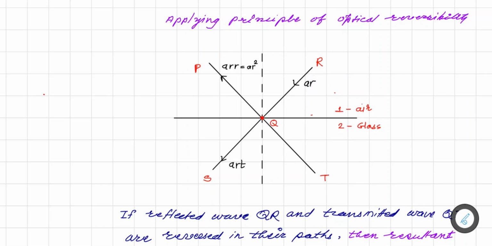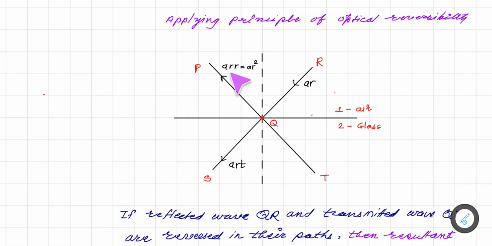Okay, so now we are considering optical reversibility. That means we are going to consider the ray which is being reflected. Now it changes its direction to the opposite and travels in this direction. Similarly, the transmitted light which travels from Q to T also changes its direction and travels in this direction. So here it is air medium and here it is glass medium.